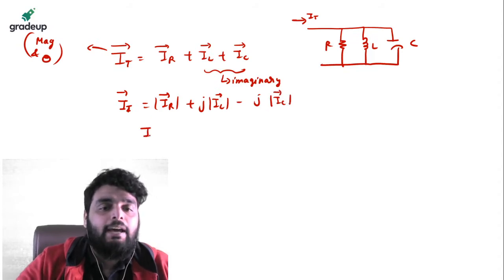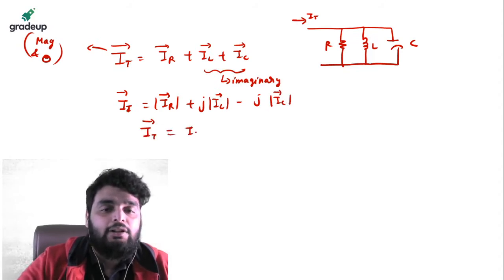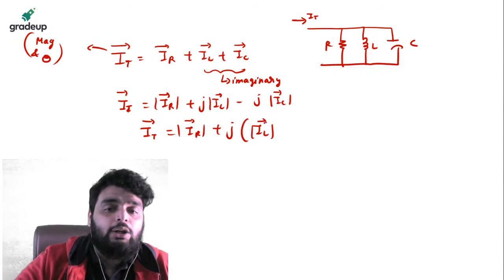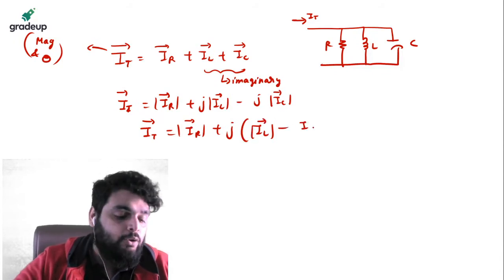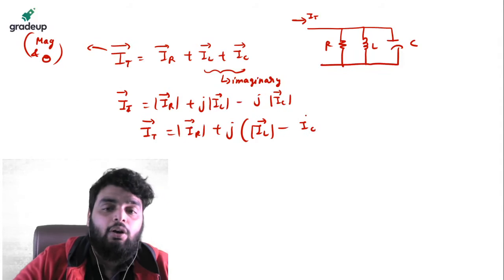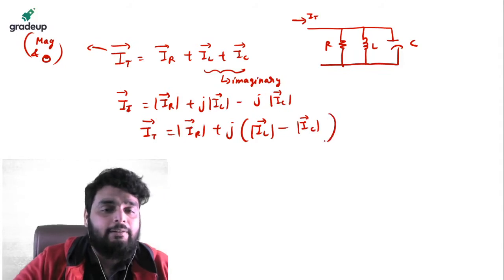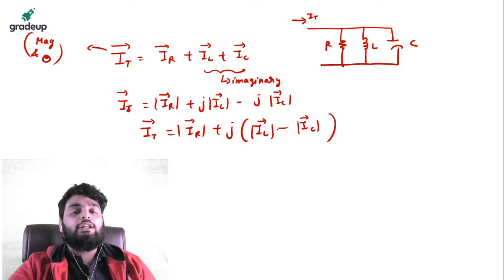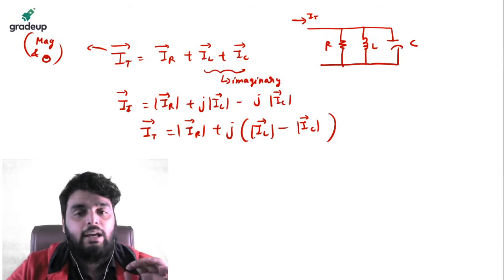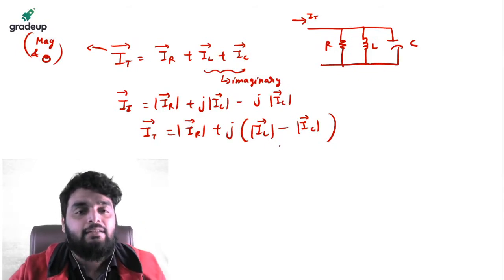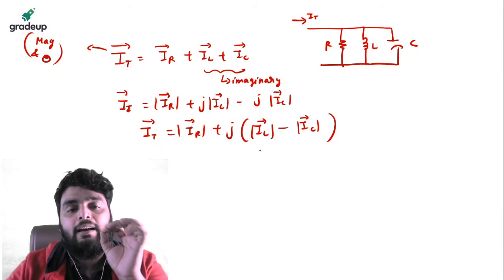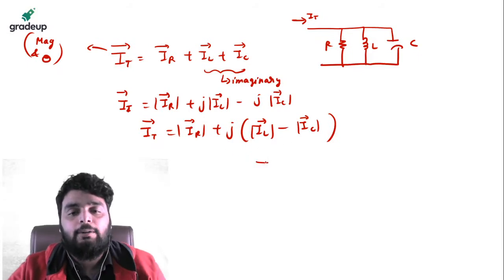Okay. Now from here I can take the J common, in magnitude form. Now in whole equation you are only seeing the magnitude. Right? Yes or no? In whole equation you are only seeing the magnitude. So if it is only the magnitude, guys, so now how can you write down the magnitude from this particular equation?